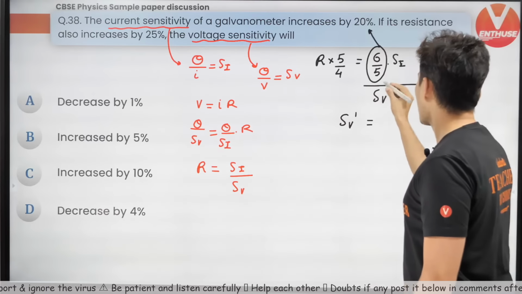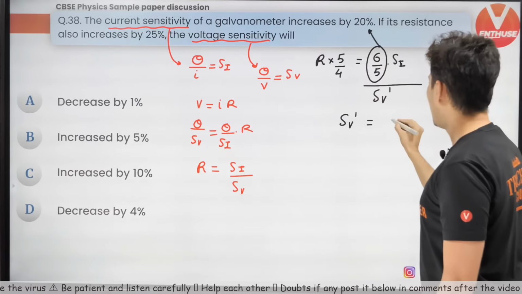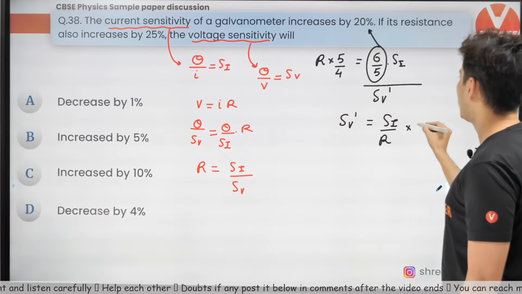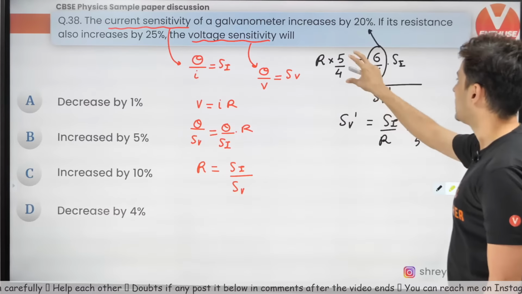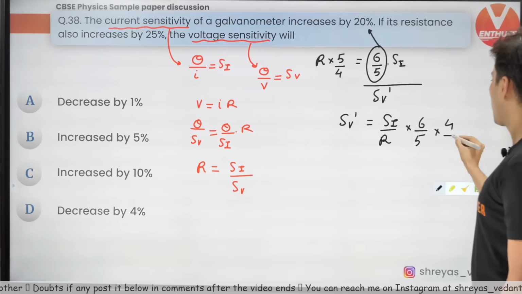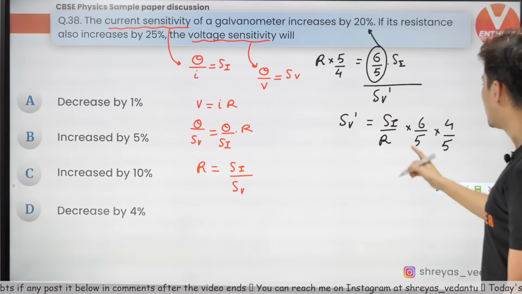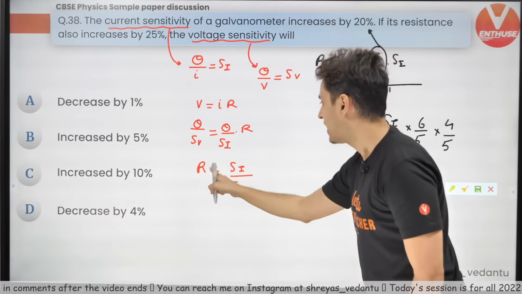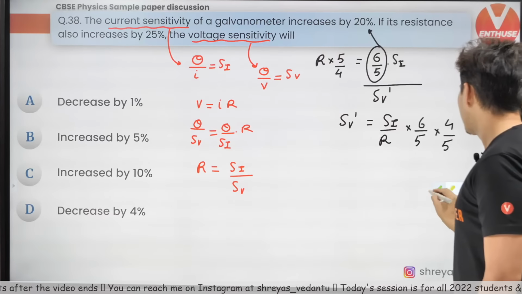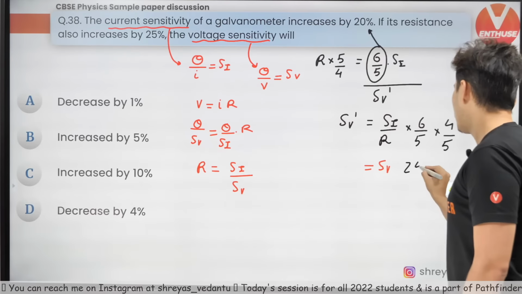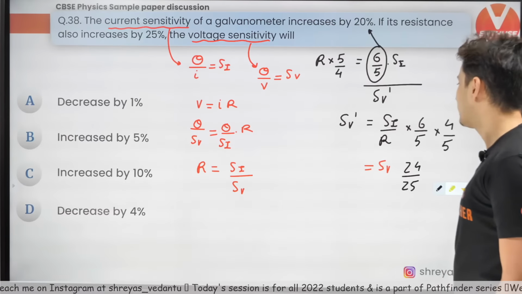SV prime will be SI by R, and here I have 6 by 5, and the 5 by 4 will go on this side, so it will become 4 by 5. And this value, SI by R, is nothing but the old sensitivity. So this will become 24 by 25 of the old sensitivity.